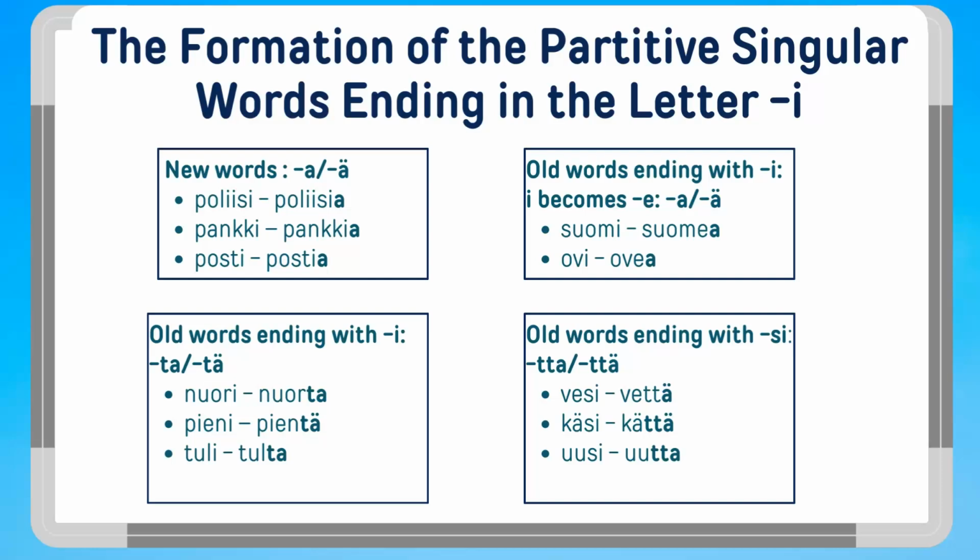When you learn words that end with I, unfortunately, there is no way you can know which partitive ending they will take. You need to hear how they are used, read them in context, or you can use the dictionary or word conjugator to make sure what is the partitive form.